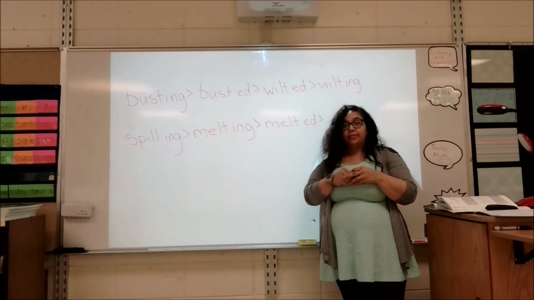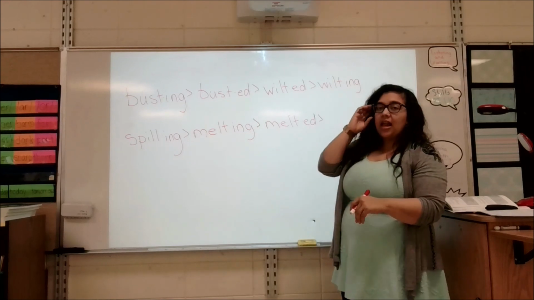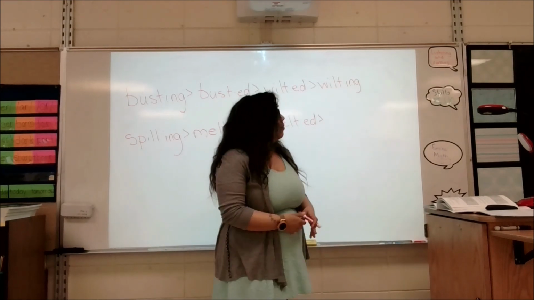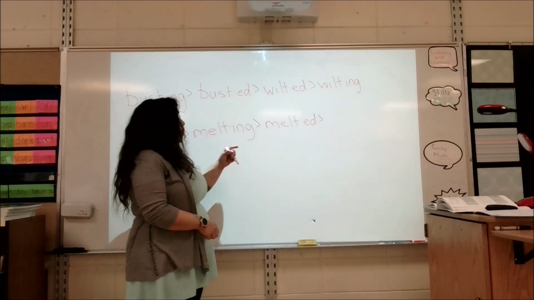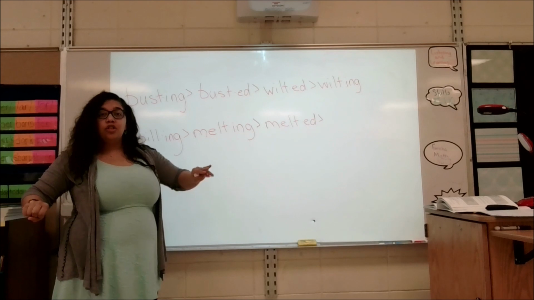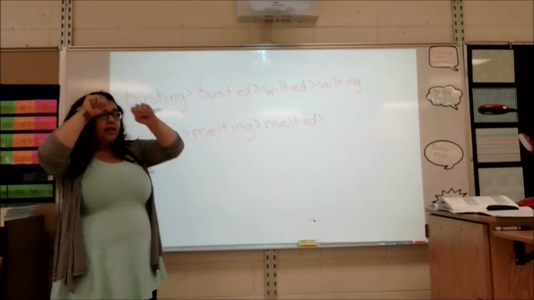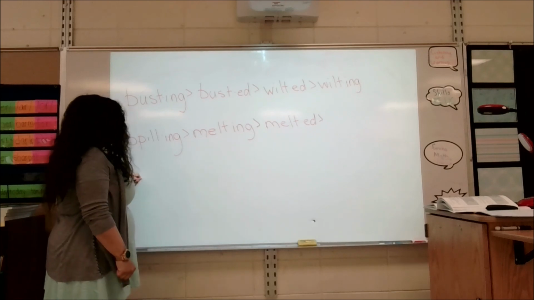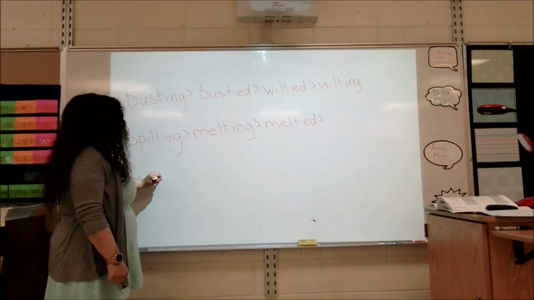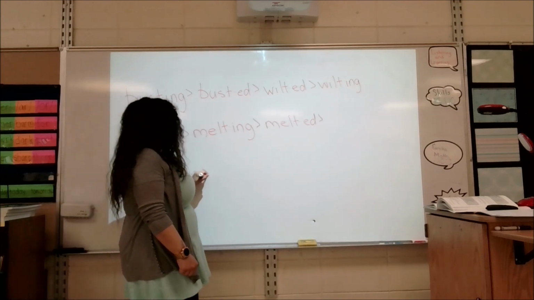How about from melted to melt down? Ooh, what's happening? I'm changing my second syllable. Excellent. And I'm going to a whole different type of two-syllable word. I'm going from root plus ending to compound word. Two smaller words making a bigger word. So melt down. Melt down. Ooh, that's a good one.